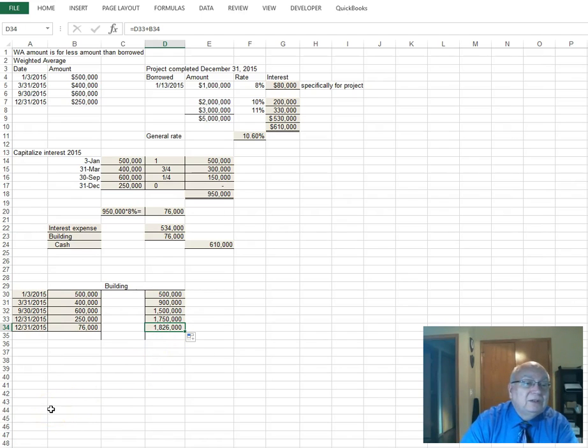And this is how you do it if you have self-constructed assets that you need to capitalize the interest for, and the amount you capitalize is less than the amount you borrowed. This is the first video on spending less than the amount borrowed, and the next one's going to be spending more than the amount borrowed. So hopefully this helps.